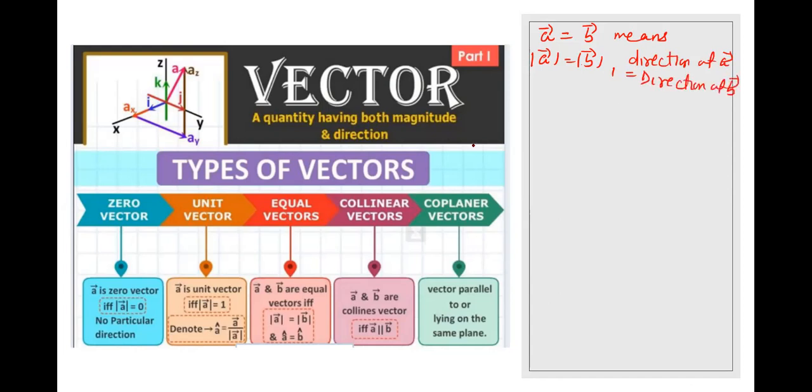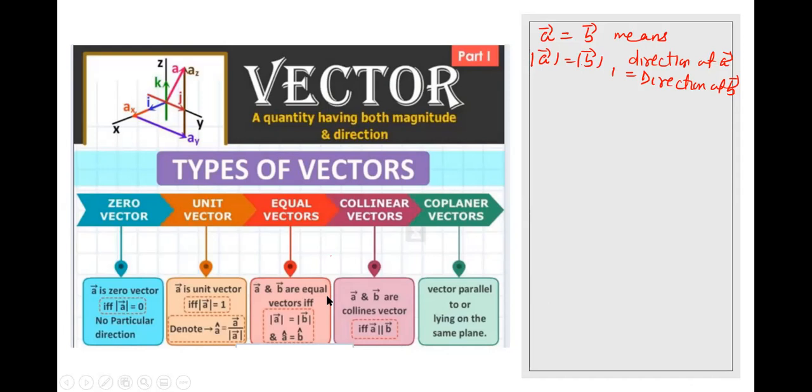Here it is written also: A vector and B vector are equal vectors if and only if the magnitude of A equals the magnitude of B and they are in the same direction also.